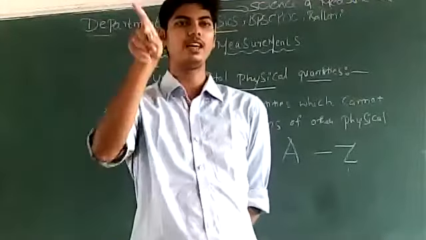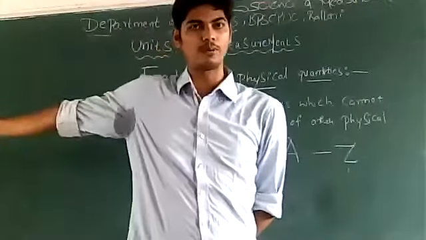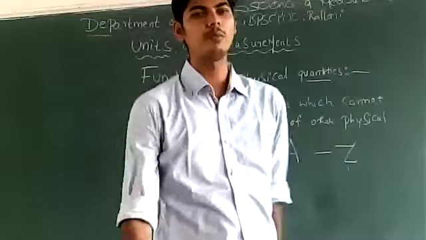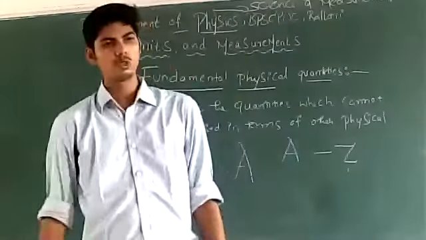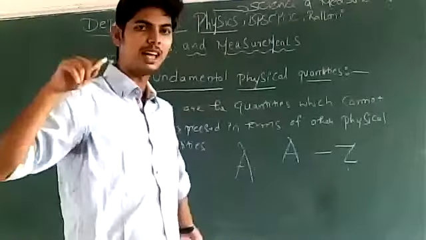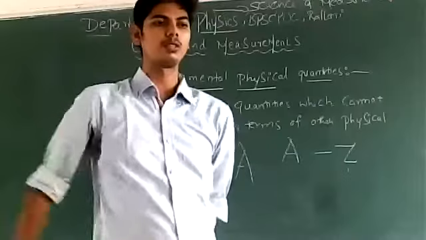I have to write A, so I write A. Do you take the help of the remaining 25 letters?